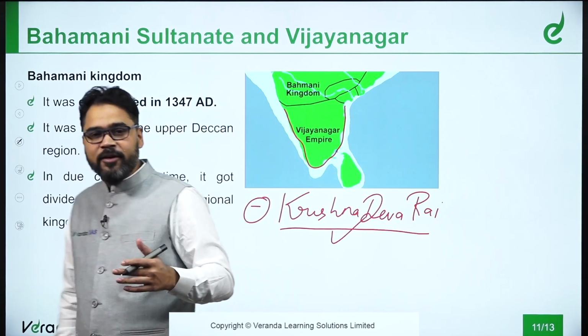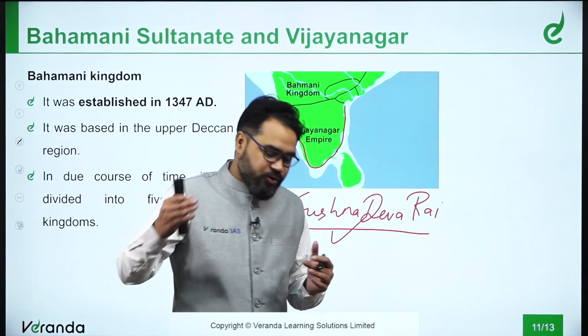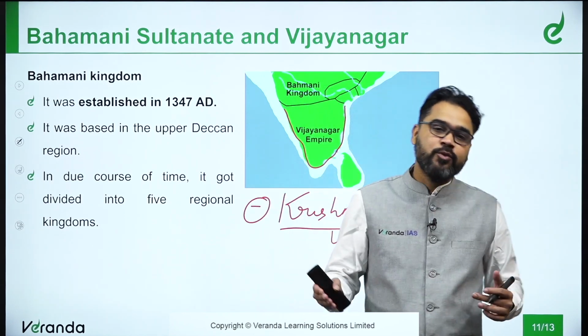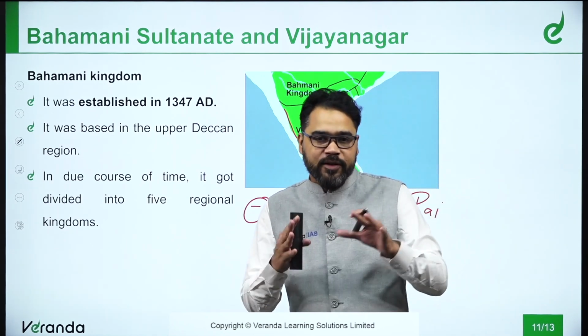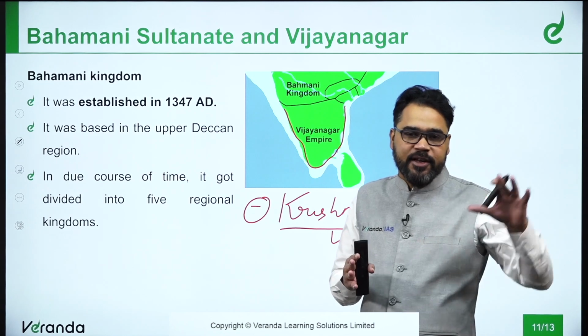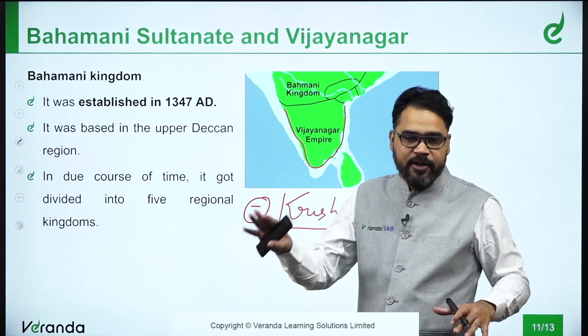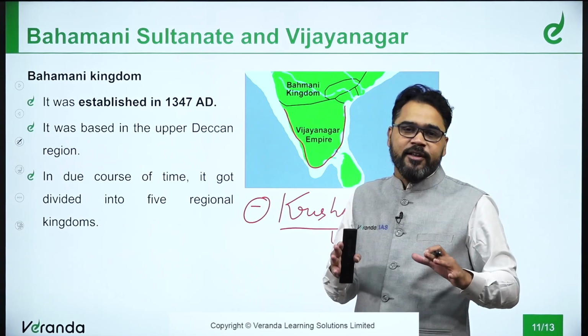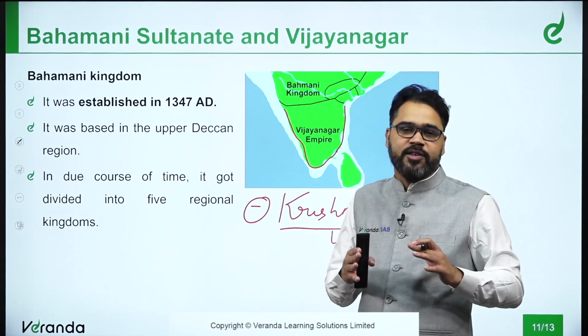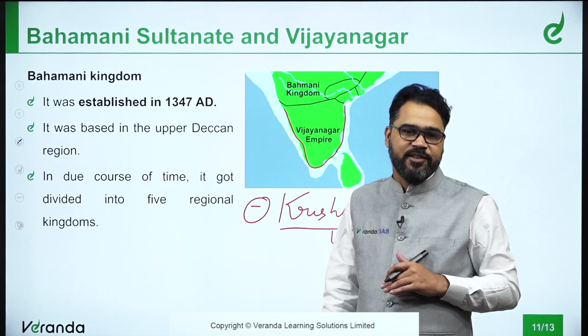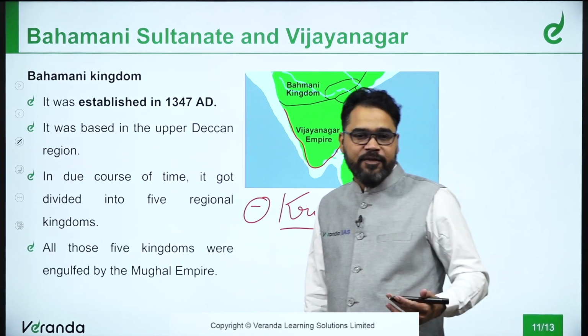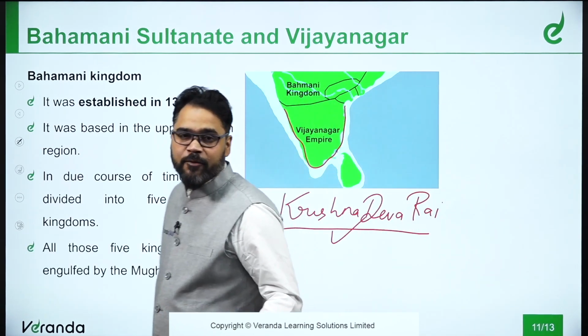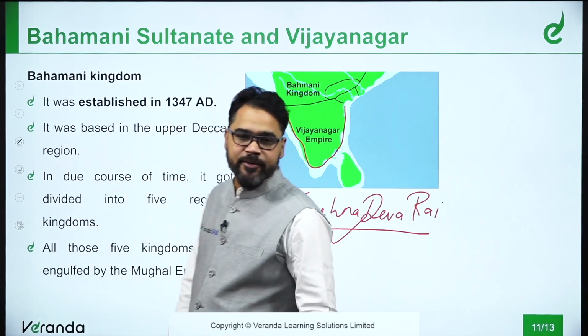From here, if we go to the modern history part, the various areas like Mysore, and all of the kingdoms that we have seen, the territory under the Nizam, the territory under Hyder Ali or Tipu Sultan, were basically parts once under the control of the Bahmanis. All those 5 Bahmani kingdoms were actually engulfed by the Mughal Empire. That's exactly what has been said here.